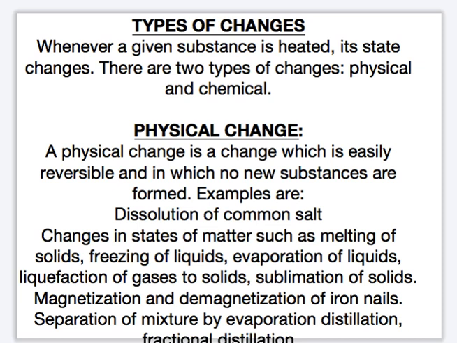Also, you have some substances that can sublime. They change from solid to gas directly. Examples are ammonium chloride, sulfur, camphor, iodine, etc. All these are examples of physical changes.